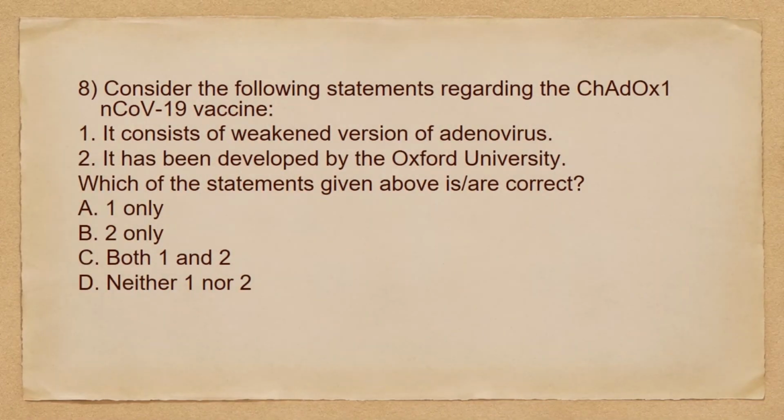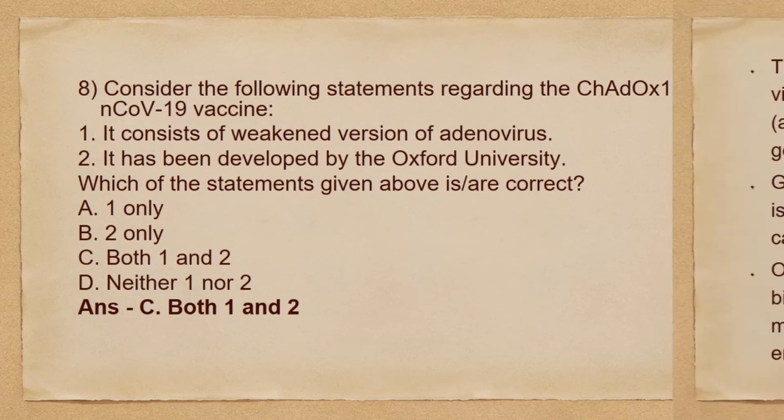So consider the following statements regarding the CADOX1 and COVID-19 vaccine. 1. It consists of weakened version of adenovirus. 2. It has been developed by the Oxford University. So we have to choose the correct statements. Options are 1 only, 2 only, both 1 and 2, and none of the above. So both the statements are correct. So C will be the correct option. Let's look at the explanation.